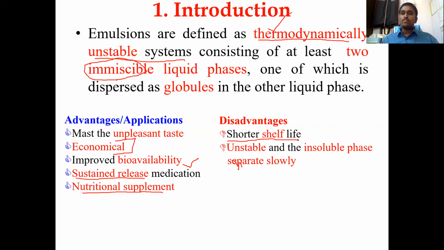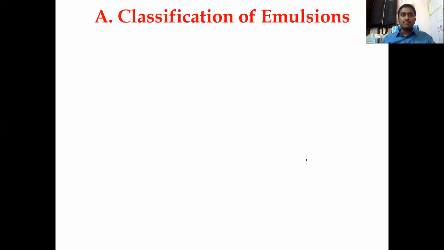All these liquid dosage forms usually have a shorter shelf life. Usually it will not be more than 1 or 2 years, unlike tablets, which sometimes have 3 to 4 years, right? But when it comes to liquid dosage forms like this, they usually have a shorter shelf life for expiry. And as we mentioned before, they are highly unstable, and the insoluble phase starts separating slowly if there is a little variation in temperature. So these are the main applications and demerits when you are using emulsions.